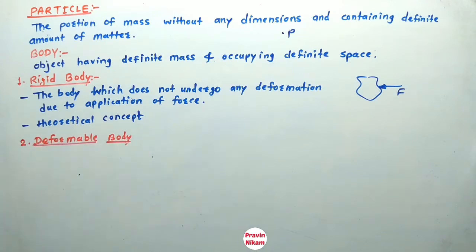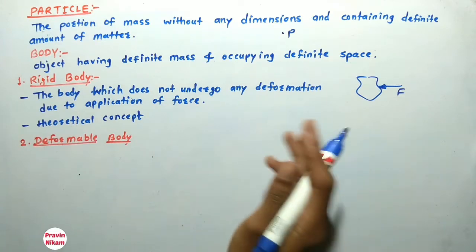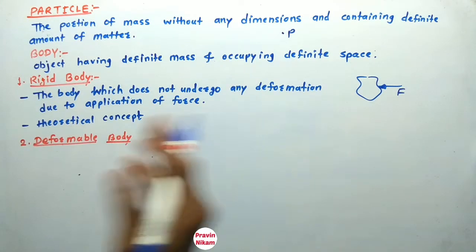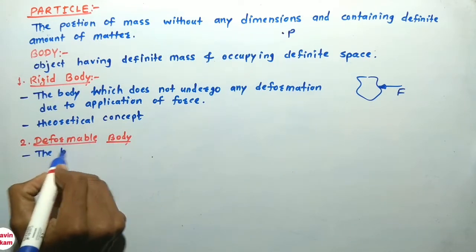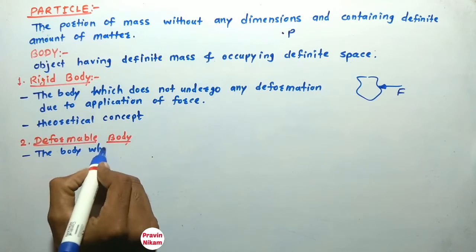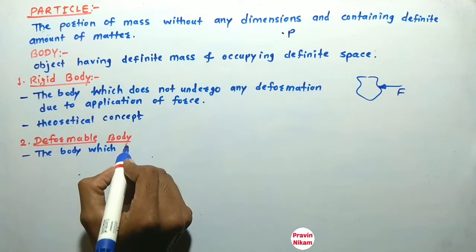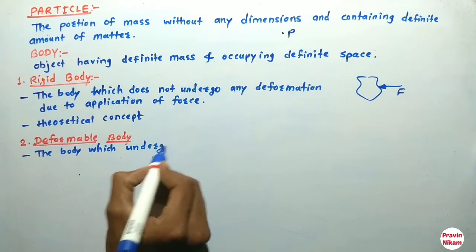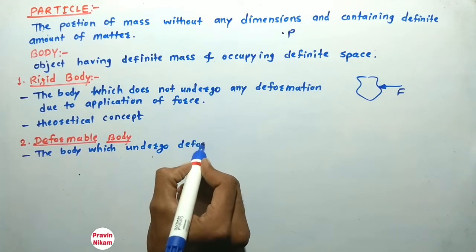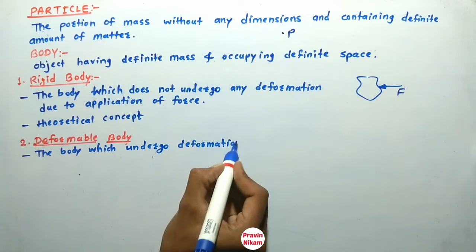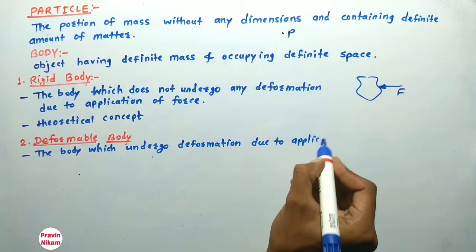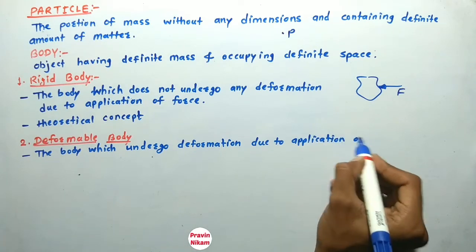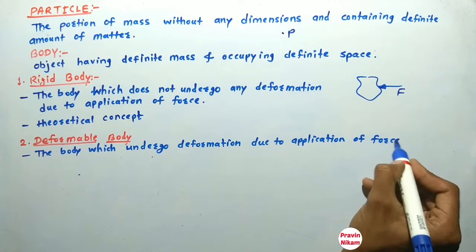What is meant by deformable body? The body which undergoes deformation due to application of force.